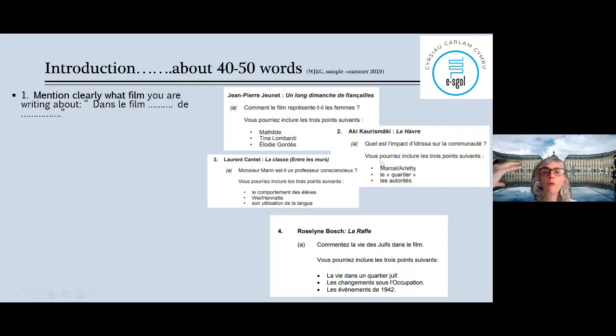Then Le Havre, same thing, in the film Le Havre by Aki Kaurismäki in that case, okay? But think about if you learned another way to say it, to mention your movie, do it. But that was just an easy formula if you haven't thought about that, okay? So mention the context linked with the question, okay?